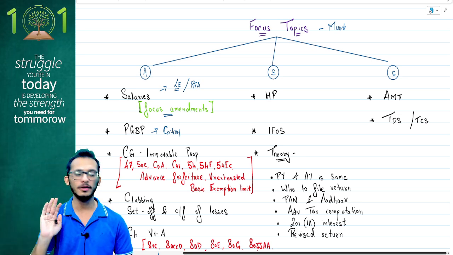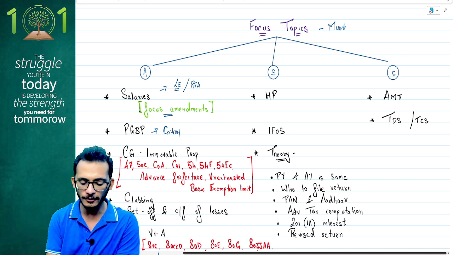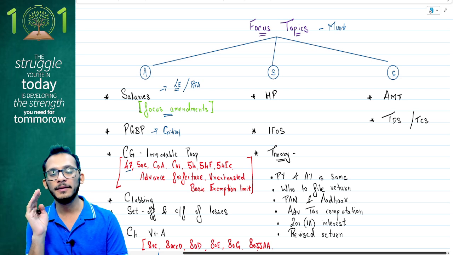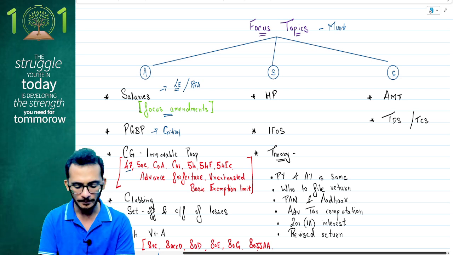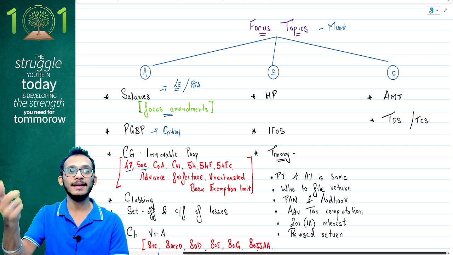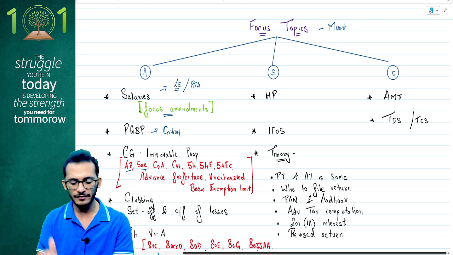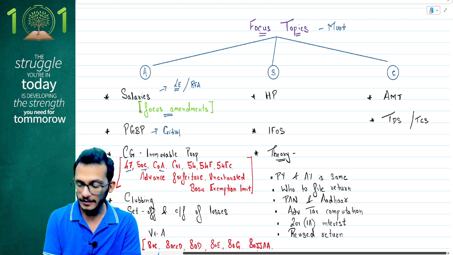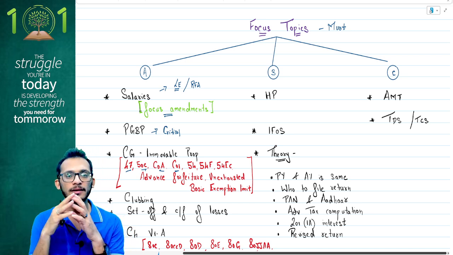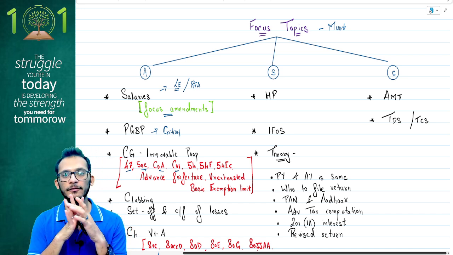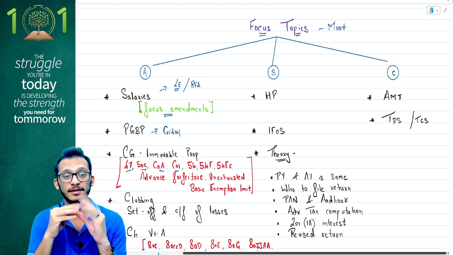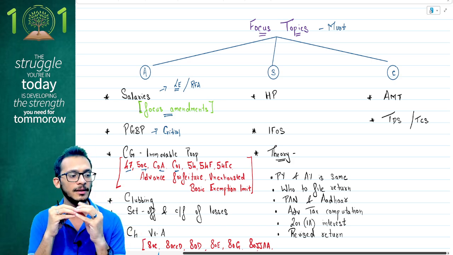For your reference, I put out the sections also so that you can understand this carefully. Section 47 will discuss your cost of acquisition for your immovable property if the asset is purchased before 2001. 50C will speak about what is the SDV to be taken if you're selling the property for less than consideration value. Then you have your cost of acquisition, you have your cost of improvement. This has an amendment in the current year also, people, which speaks about interest on loan taken for HP properties. Those interest on loan, if you have already claimed as a deduction or not claimed as a deduction, how do you treat it in capital gains, has an amendment in the current year.